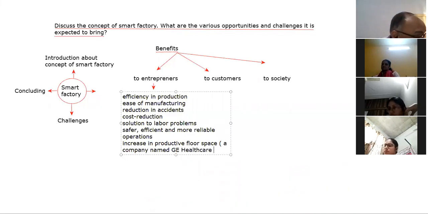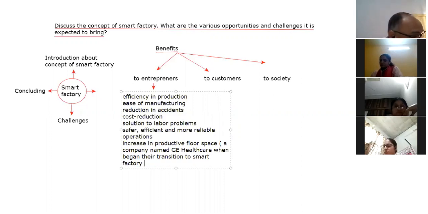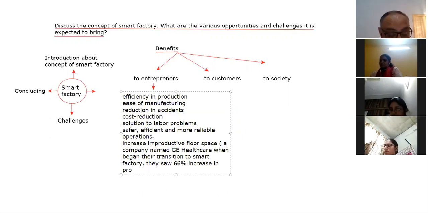When they began their transition to smart factory or smart manufacturing, they saw a 66% increase in productive floor space, right? 66% increase in productive floor space.